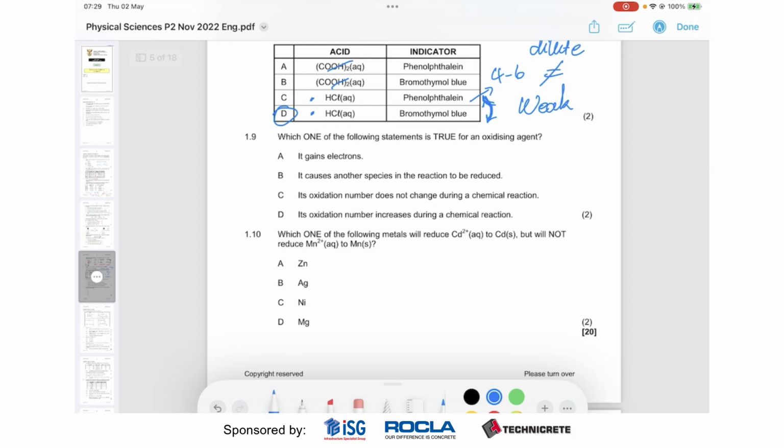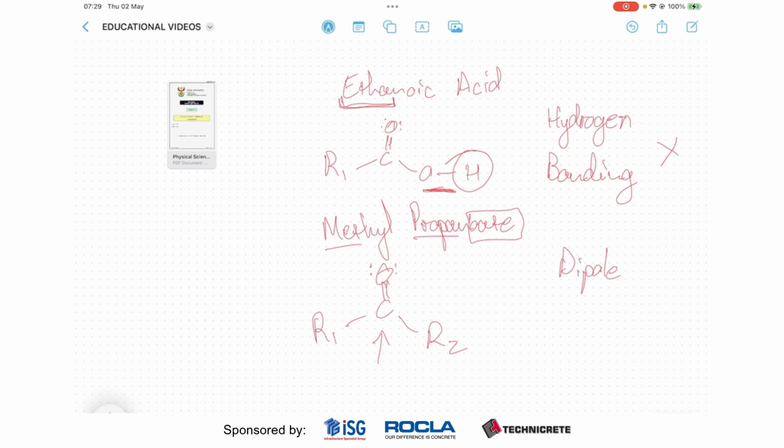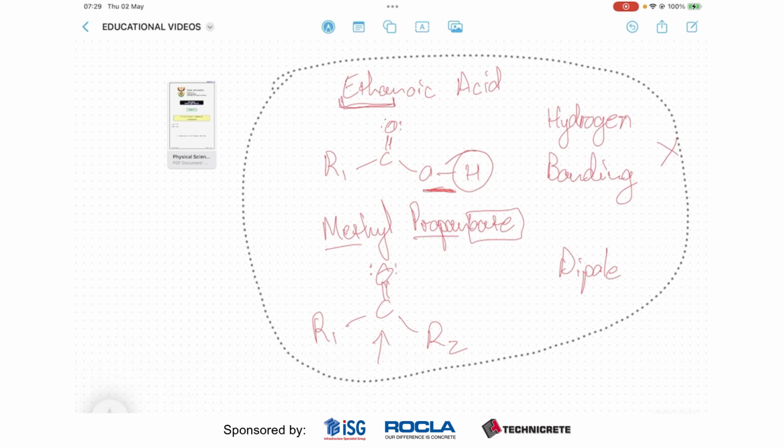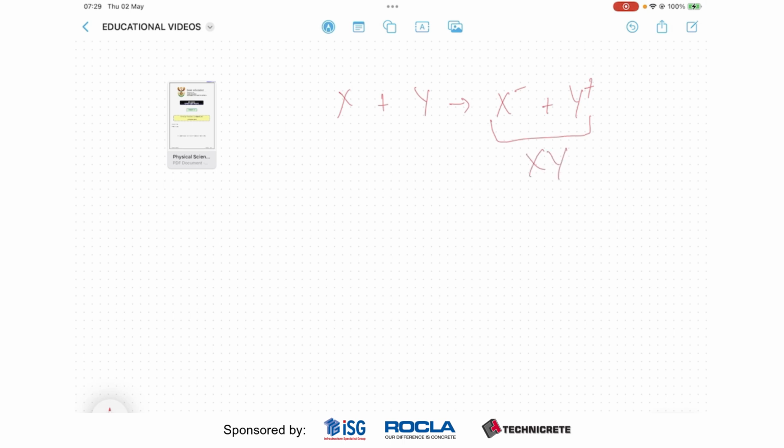Okay. All right, so for question 1.9, let's maybe define some of these things. Let me just make myself some space. So let's imagine we have some compound X reacting with some compound Y, and then all of a sudden we have X minus and Y plus. So these two could be ionic, they could form a single compound, they could just be ions existing in aqueous solution, so it could be XY, something like that.